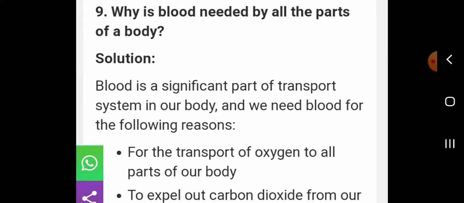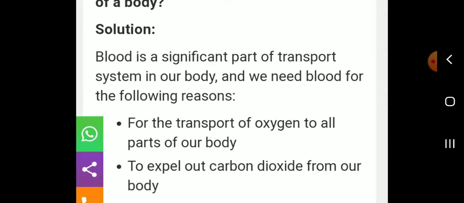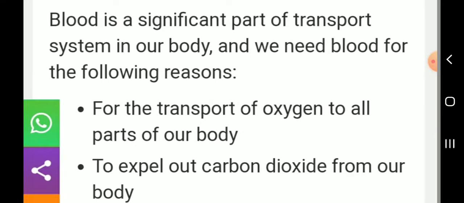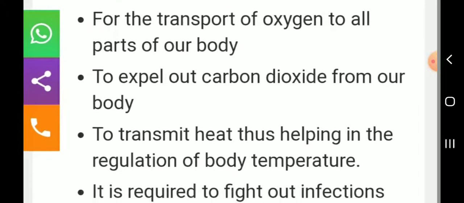Next, why is blood needed by all parts of the body? The answer is, blood is a significant part of the transport system in our body, and we need blood for the following reasons: for the transport of oxygen to all parts of our body, to expel carbon dioxide from our body.